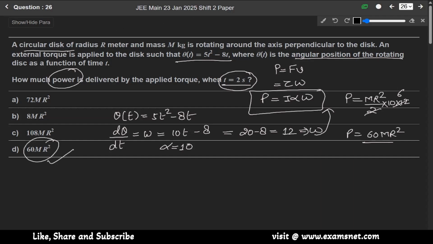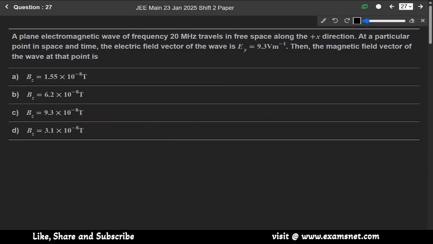Now next question 27. A plane electromagnetic wave of frequency 20 megahertz travels in free space along the plus x direction. At a particular point in space and time, the electric field vector of the wave is given as Ey equals 9.3 volt per meter. Then the magnetic field of the vector... Okay, this is a very simple question. Just apply the formula: E equals C into B, so B equals E by C.